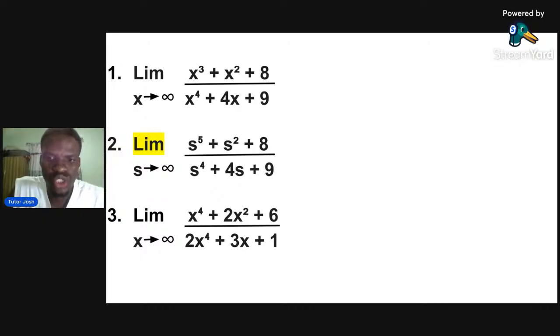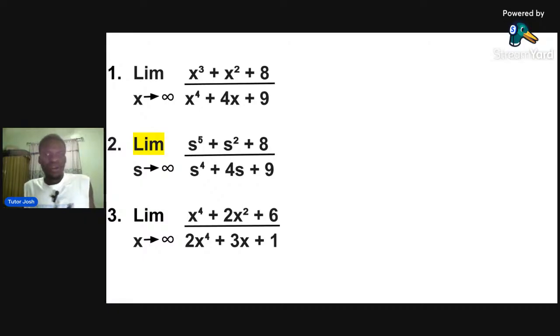Now look at the second question, please. The second question says x raised to the power of 5 plus x raised to the power of 2 plus 8 over x raised to the power of 4 plus 4x plus 9. Now, if you check, the highest power at the numerator is 5. The highest power at the denominator is 4.